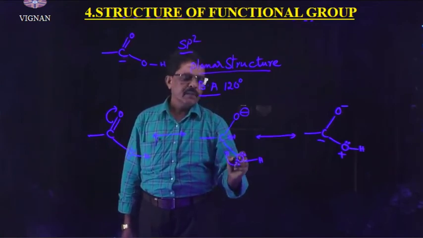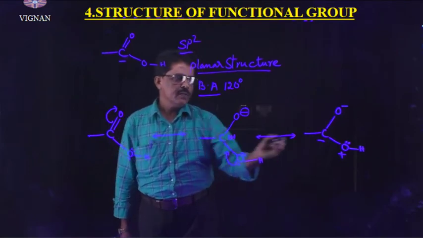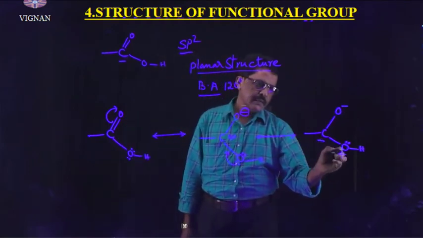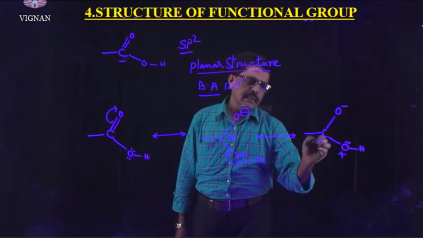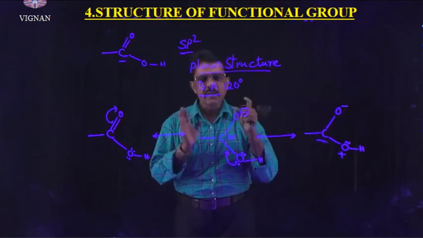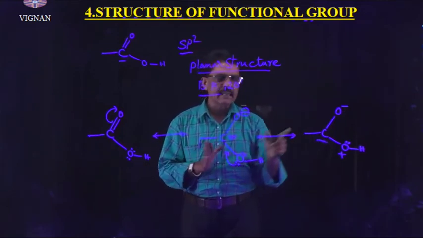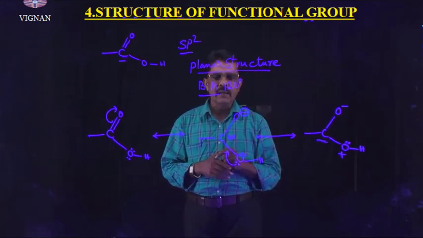Right? This positive center will be neutralized because oxygen donates the electron pair to the carbon, so the positive charge on the carbon atom is less. So the carboxylic carbon is a less electrophilic center when compared with the carbonyl group.